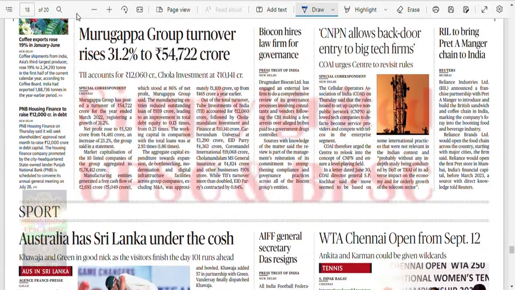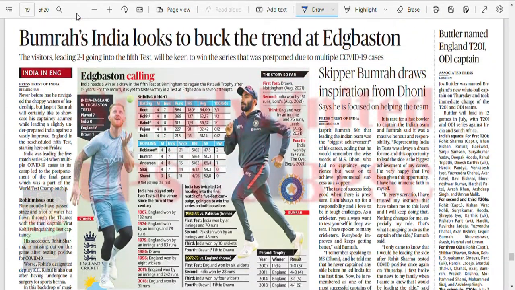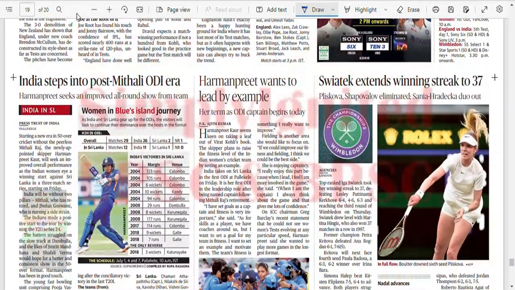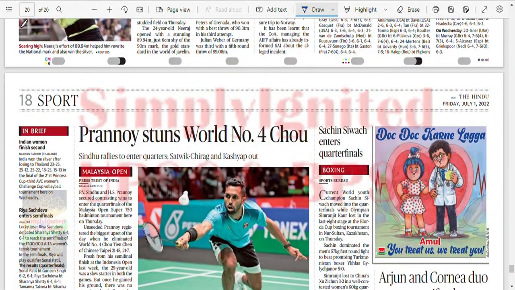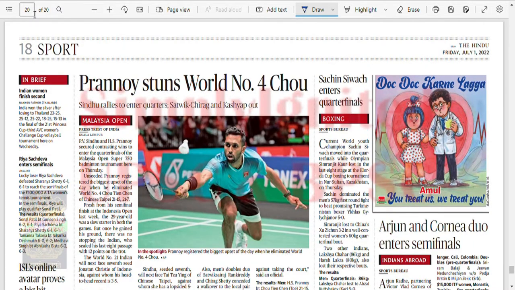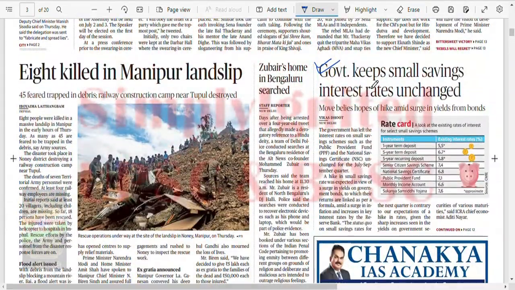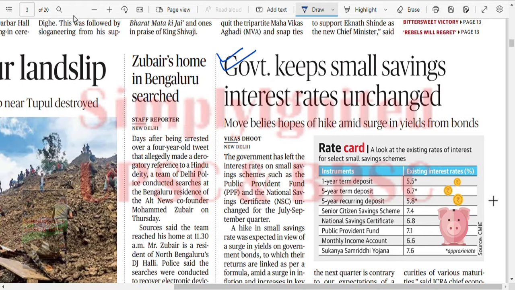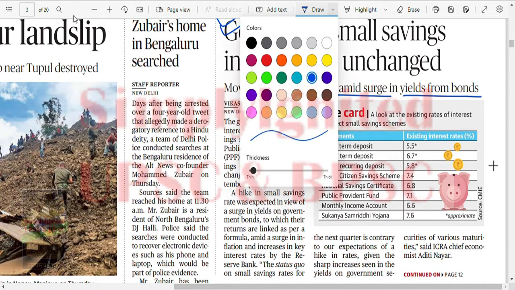Okay. And then we have the sports page. Fine. And in general we do not get important news with respect to our examination on this page. Okay, so let's move forward and get things in perspective. So we are going for the analysis of the news because we have identified the most important news. Okay, so we had a news here. Government keeps small saving rates, interest rates unchanged. Move belies hope of hike amid surge in yield from the bond. Look what had happened.